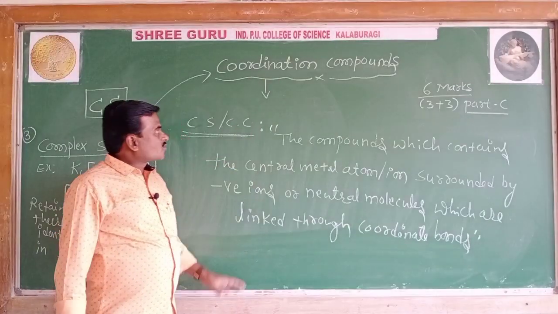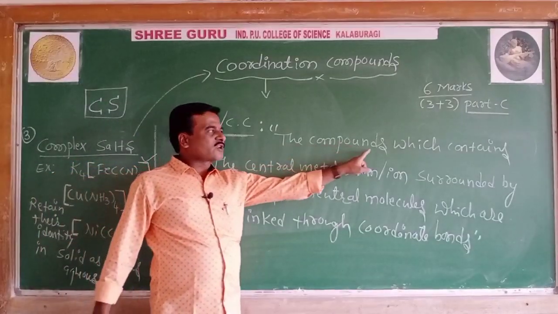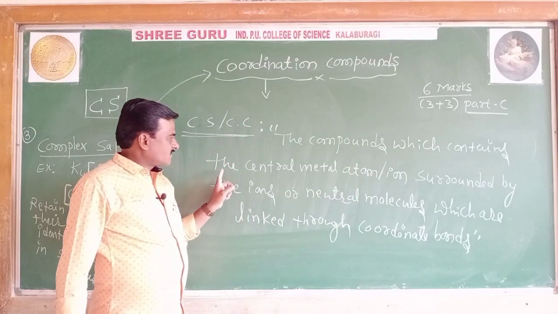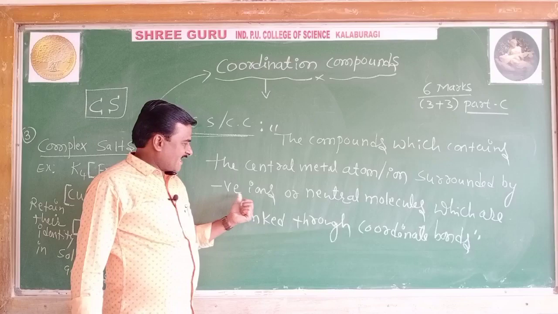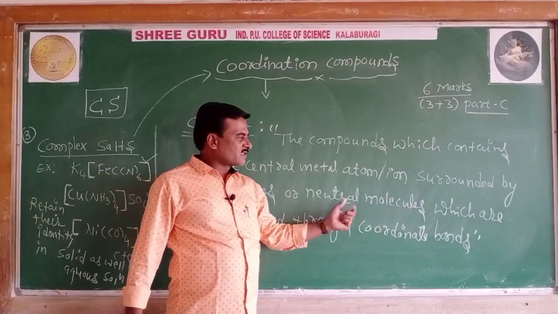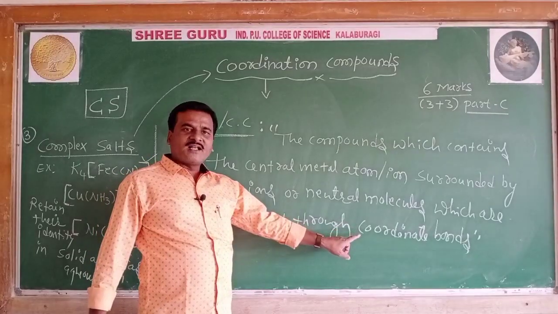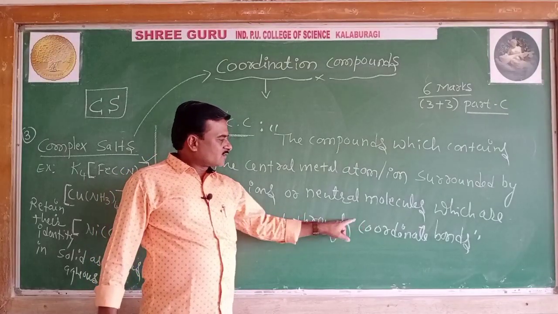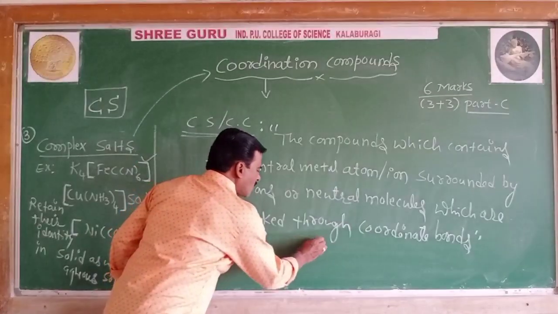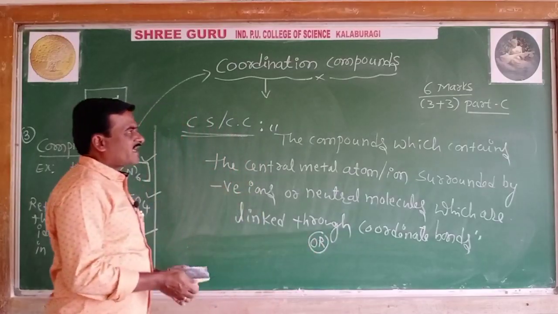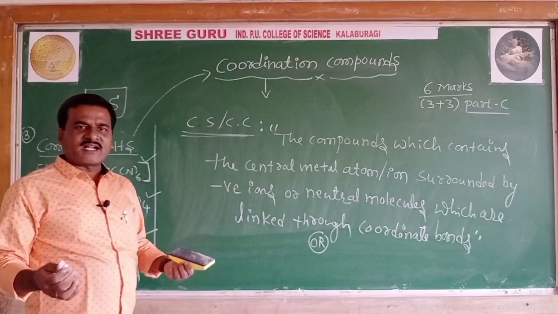So I repeat, what are coordination compounds? Coordination compounds are those compounds which contain the central metal atom or ion surrounded by negative ions or neutral molecules which are linked through coordinate bonds or coordinate linkages. We can also define what these coordination compounds, these complex salts, are.